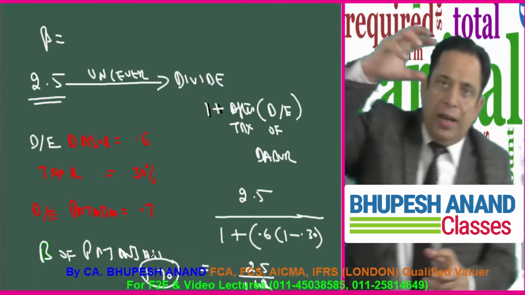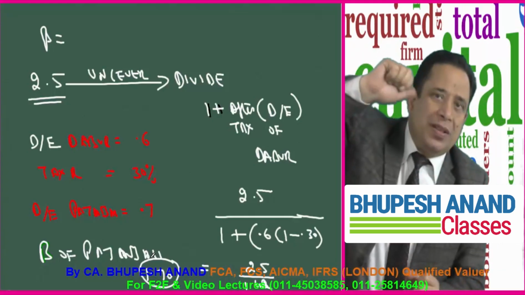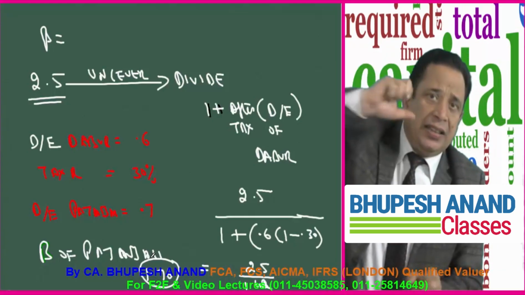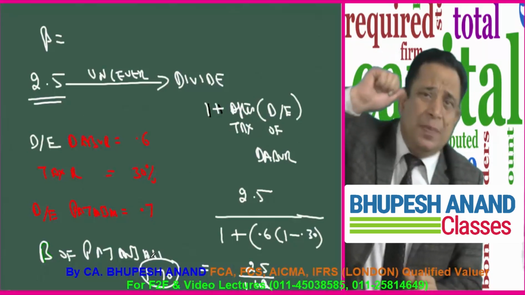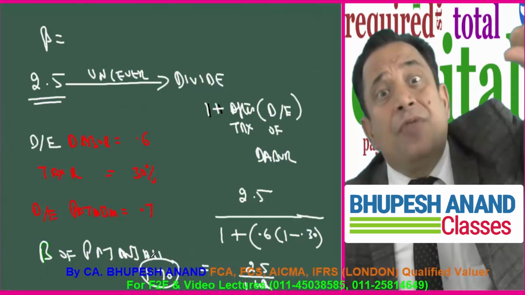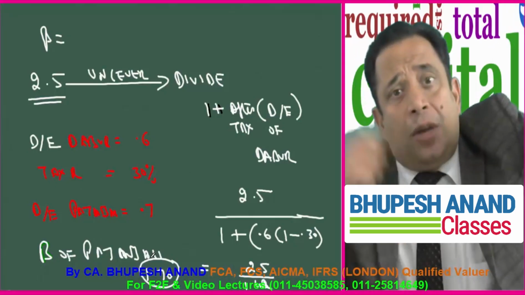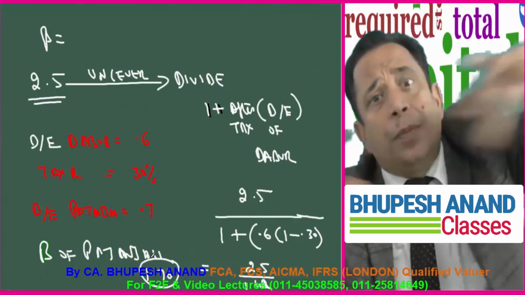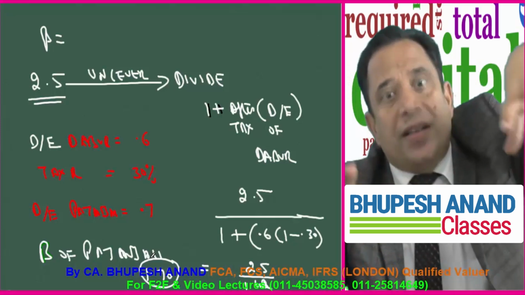Now in this, only one risk is involved, and that is due to the business model, that is, only business risk is there in 1.76. Now 1.76 will be the same for Dabur, for Vaidyanath, for Patanjali, or for all those companies who are manufacturing the same types of products.